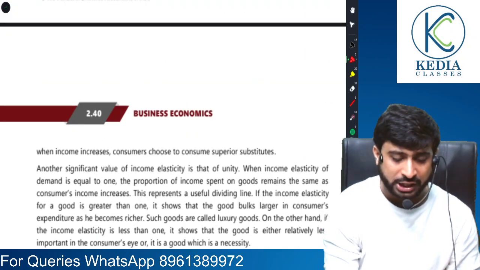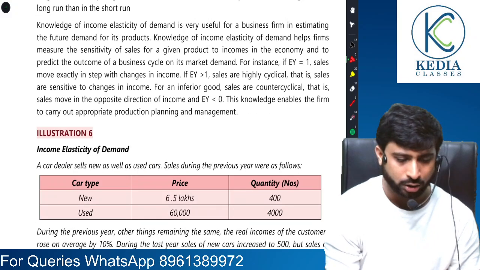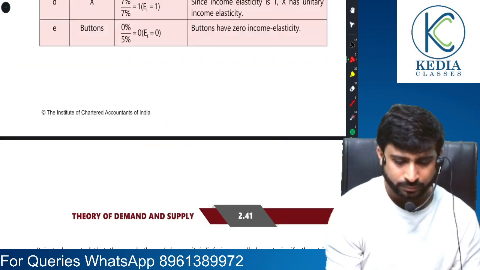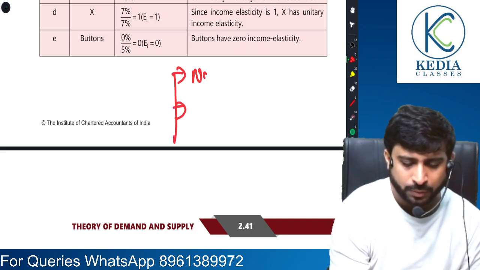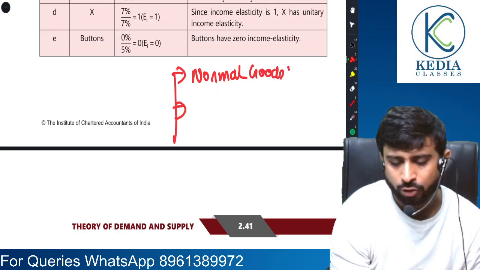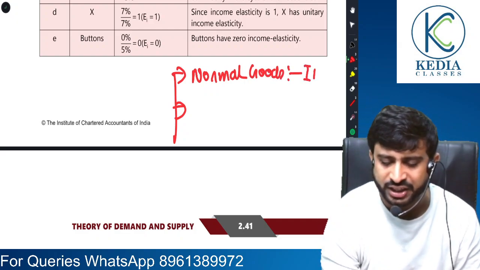Now here, there can be three different cases which I want to highlight for you all. Remember, for a normal good, tell me, for normal goods, income elasticity will be what?